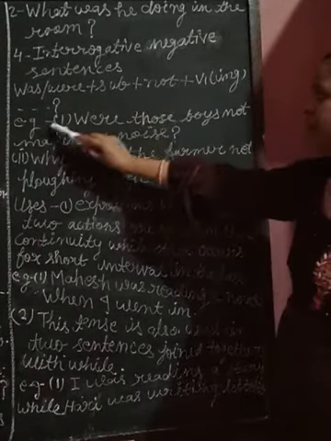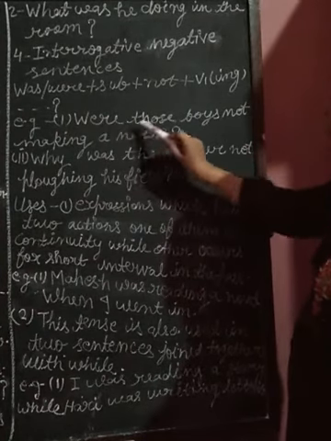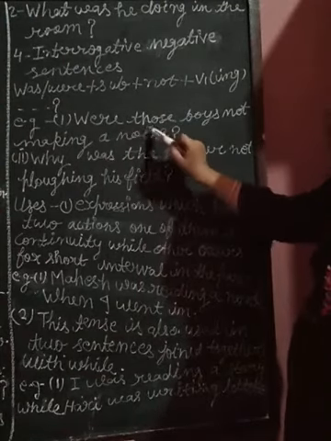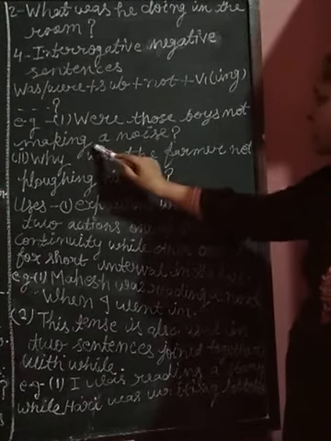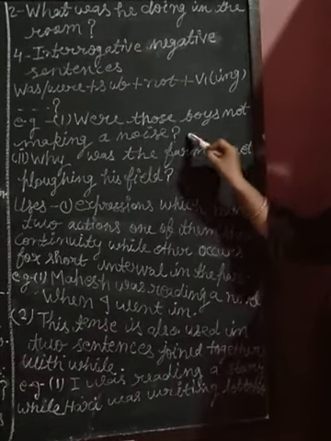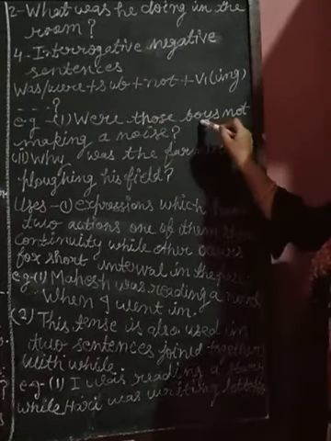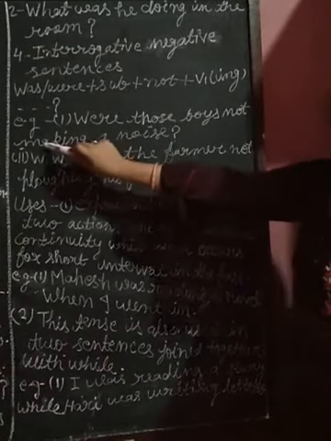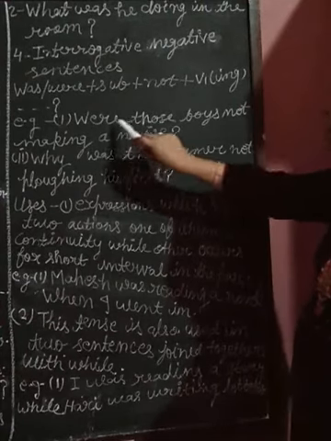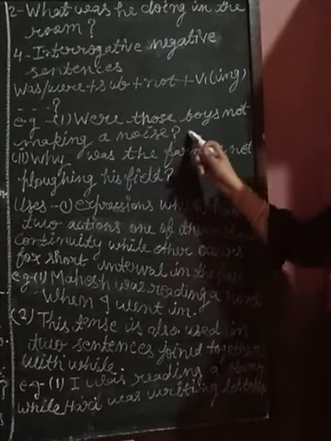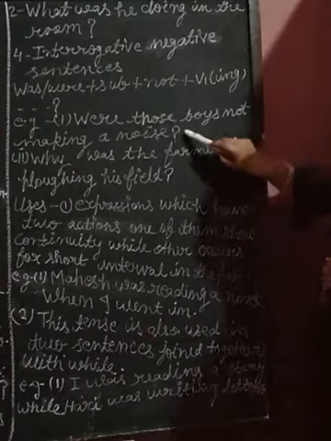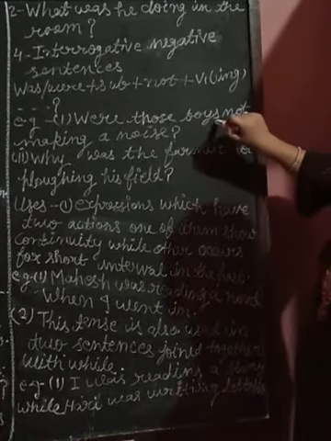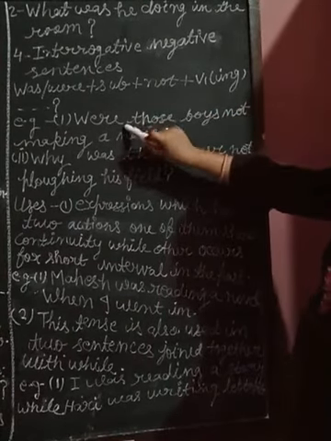So look at the example. Were those boys not making a noise? At last, the interrogative sign. Were is the helping verb. Those boys is the subject. Not is used for negative sense. Making is the verb first form with ing. A noise is the object. Those boys is a plural subject, so we use the helping verb were here.